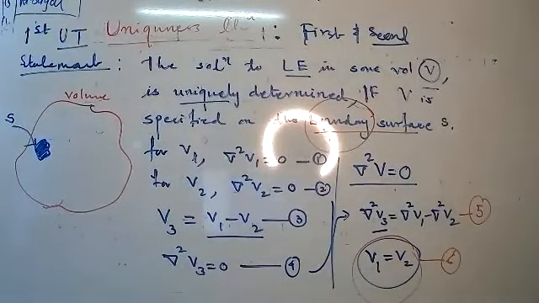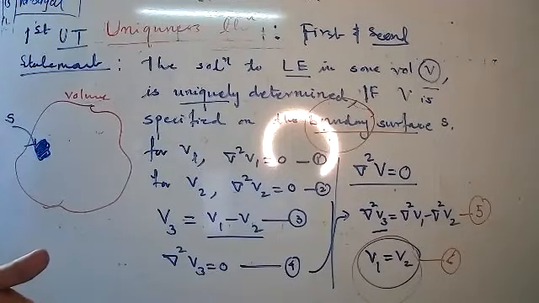Understood, dear student? Can I proceed to the second uniqueness theorem? Our time is up to what? 10? 9:45, no? So I think 10 minutes are remaining, no? Yes, sir, 9:45.